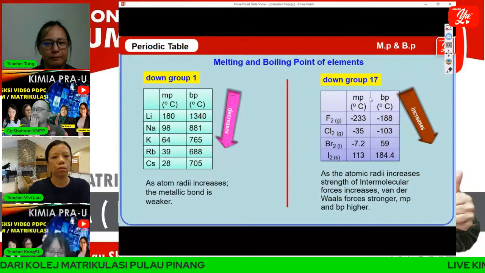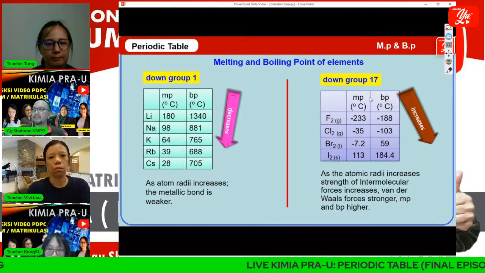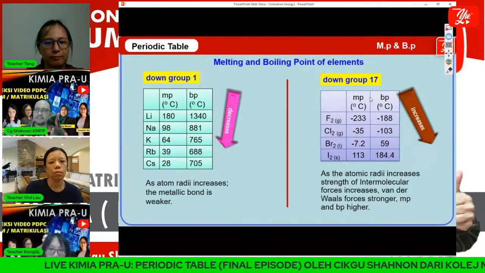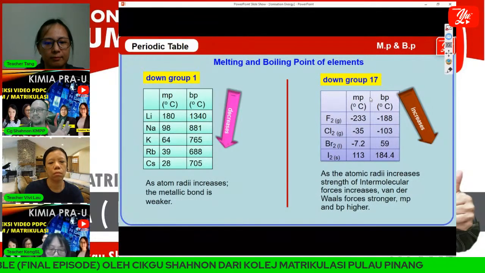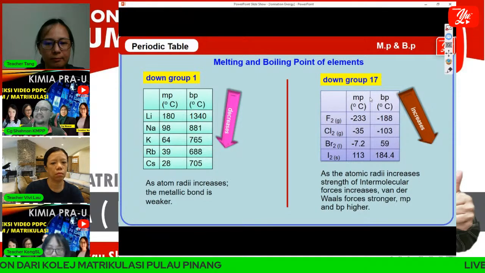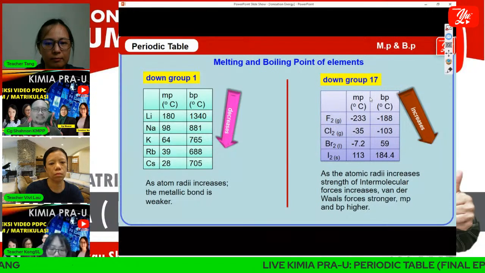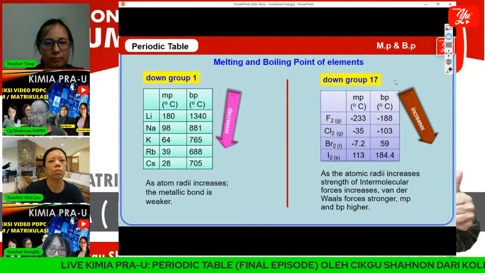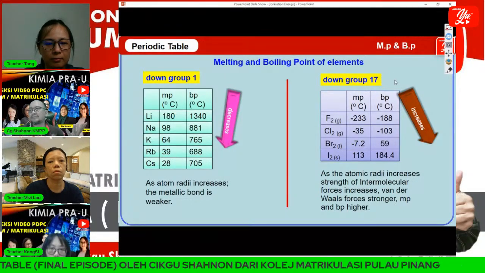Now, if we want to discuss melting and boiling point of elements down a group, we have to be very careful, because if we choose group 1 and we choose group 17, we can see different things. Down group 1, we can see a decrease in melting point and boiling point. But for group 17, there is an increase in melting point and boiling point. And why does this happen? Because of the type of bond.